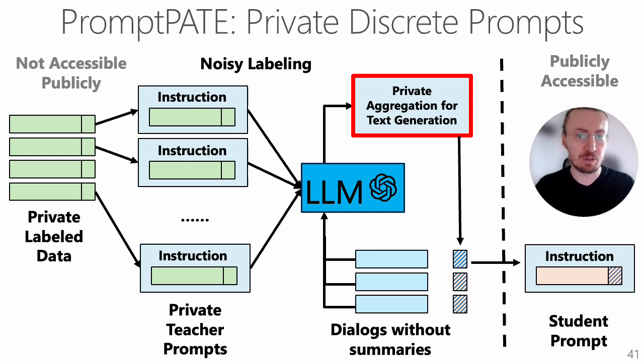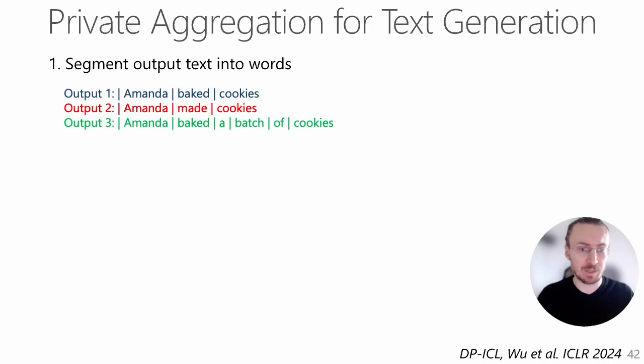So let me focus on this component in red, and then we can explain how we can adjust this framework to the generation tasks. For example, tasks such as dialogue summarization, where given a dialogue, you have to just summarize this dialogue in natural language text. So the private aggregation for text generation is done according to the aggregation proposed in either framework or DPICL.